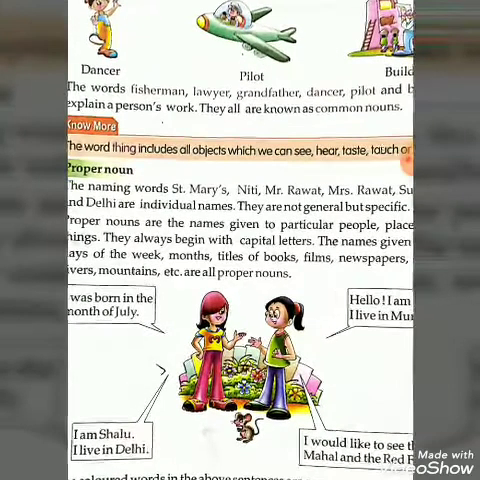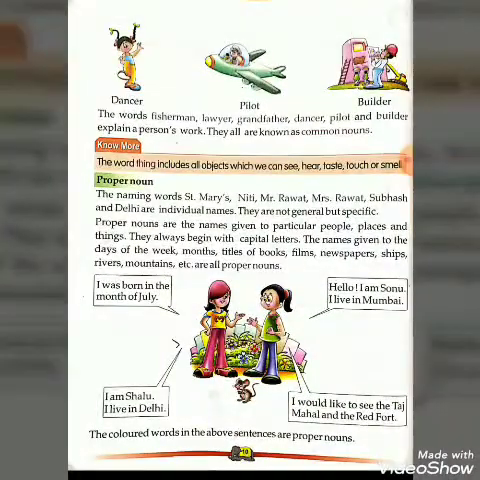Now come here. I would like to see the Taj Mahal. In the spelling of Taj Mahal, T is a capital letter and M is also a capital letter. And Redford, R is a capital letter and F is also a capital letter. So the colored words in the above sentences are proper nouns: July, Sonu, Mumbai, Shalu, Delhi, Taj Mahal and Redford.